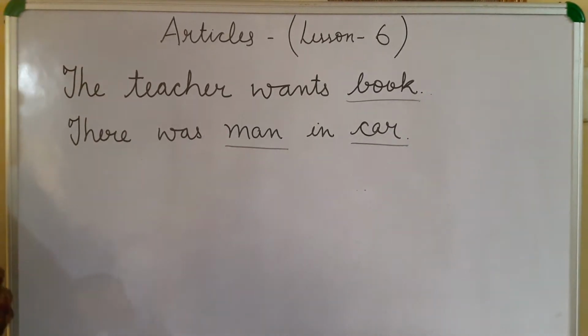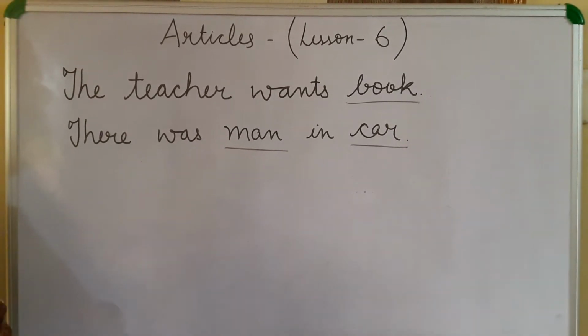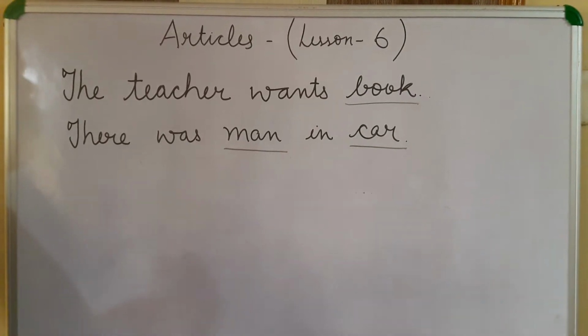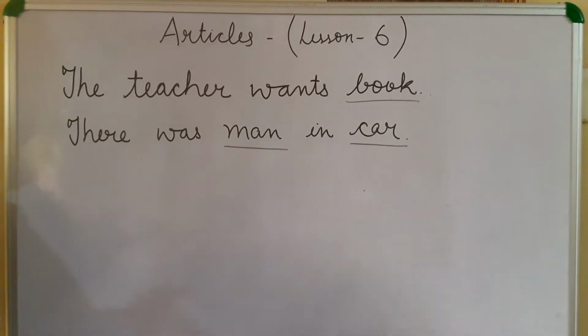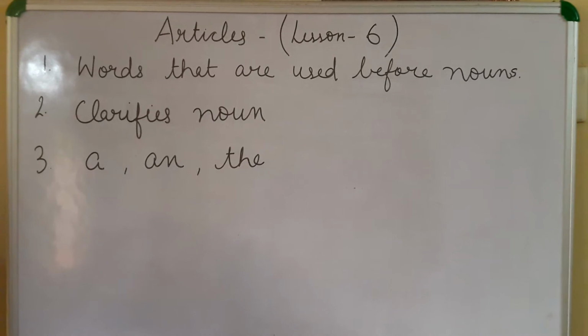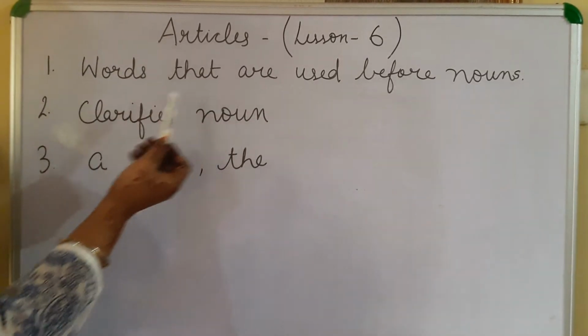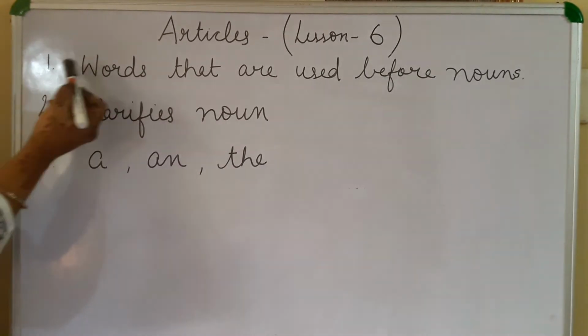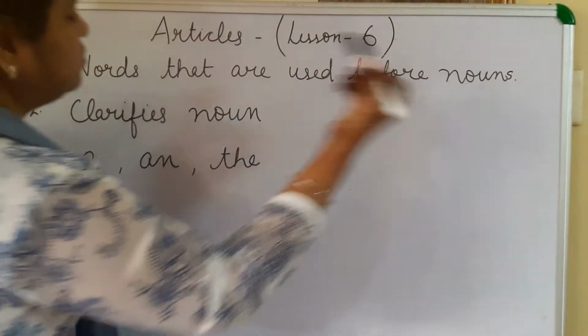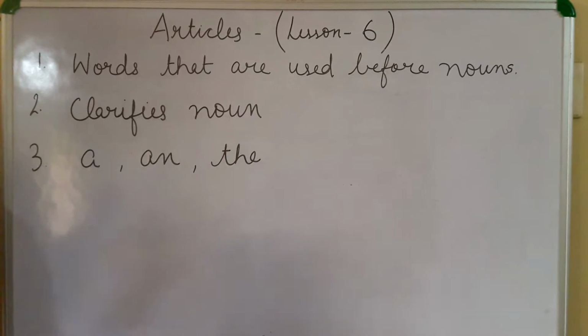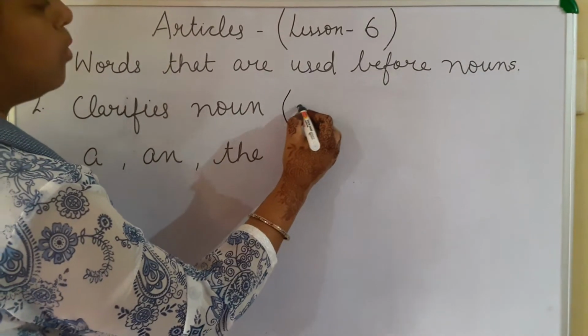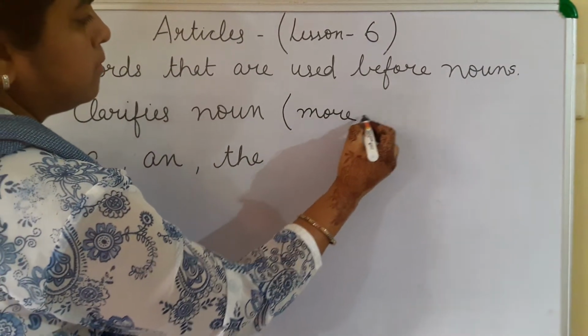You can say it is an adjective which defines a noun, which tells us more about the noun. So articles are words that are used before nouns. They clarify and define nouns.